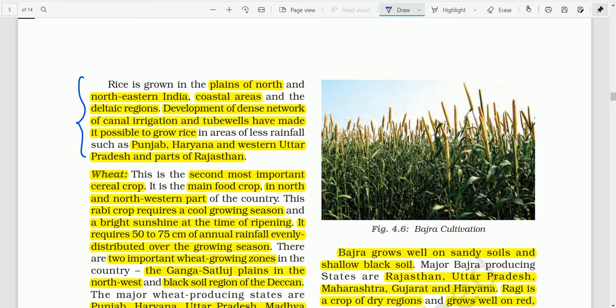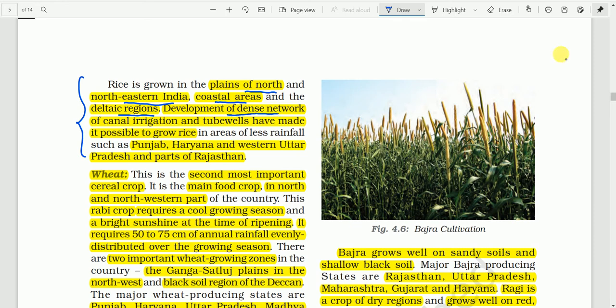Rice is grown in the plains of the north. In the whole of northeastern India, rice is grown, whether it may be a hill area or a plain area. Then coastal areas and delta regions. In all these areas, rice is grown.